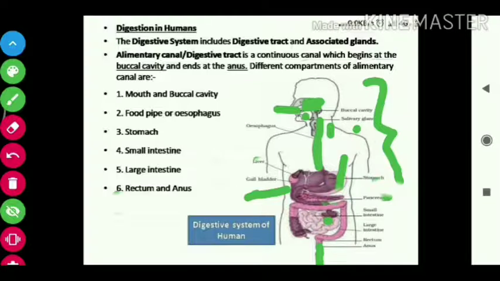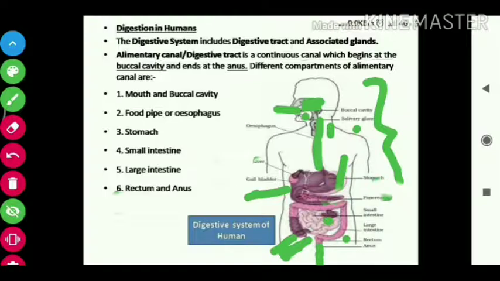Next, look, the small intestine is attached to the large intestine on this side, and it goes up, then straight, then downward. The large intestine is bigger and thicker than the small intestine. It has a small hanging portion. This is known as the appendix, and from here the food travels.